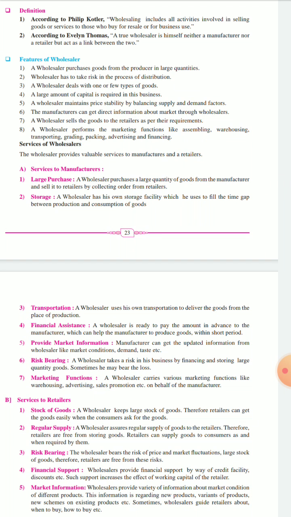Next is marketing function. Okay, now what are the marketing functions? The wholesaler carries various marketing functions, for example warehousing, advertising, sales promotion on behalf of the manufacturer, because the manufacturer is only concentrating on manufacturing goods. So for the products the wholesaler has bought, if that product is to have a demand, then they have to advertise, they have to promote. So all this will be done by the wholesaler.